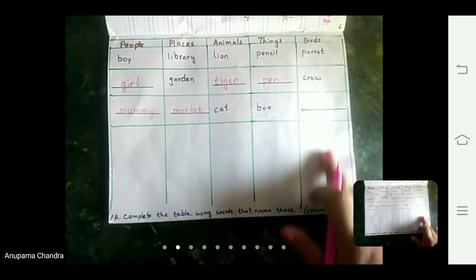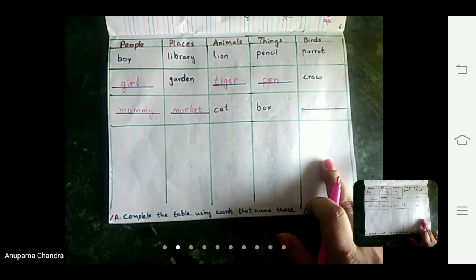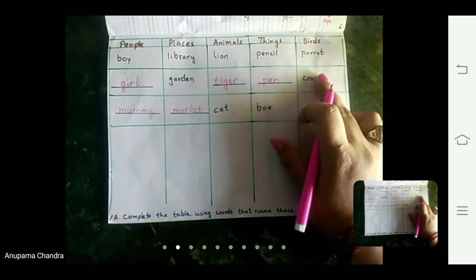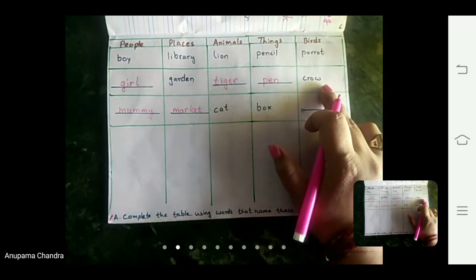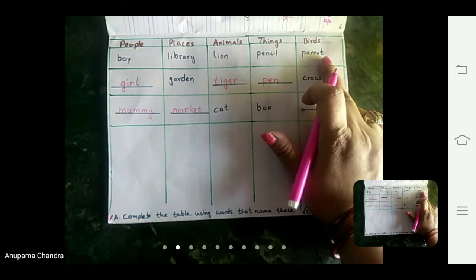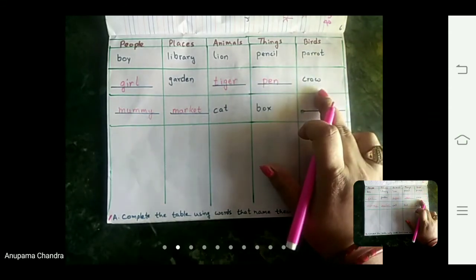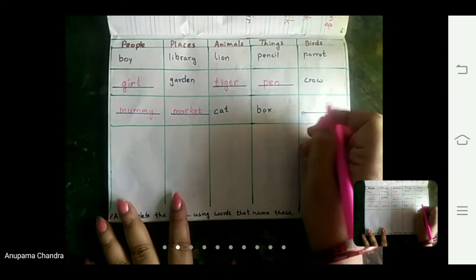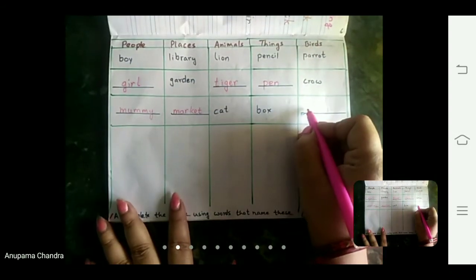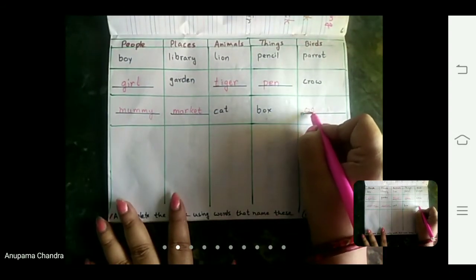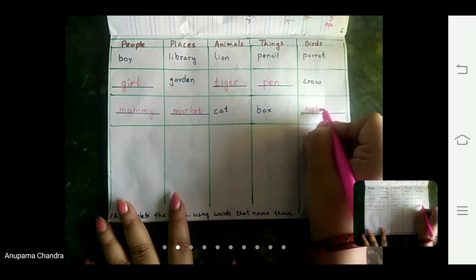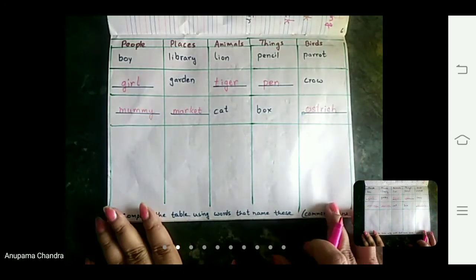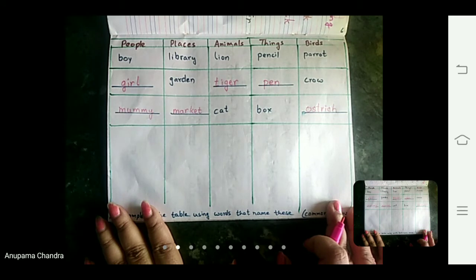Let's come to the next column. This is the additional column given in your book, that is birds. 2 are already done for you. Parrot, there are so many parrots. And crow. What can be the third one? What should I write here? In the birds column, I am going to write ostrich, O-S-T-R-I-C-H, ostrich. And there are many more birds which you can write here.